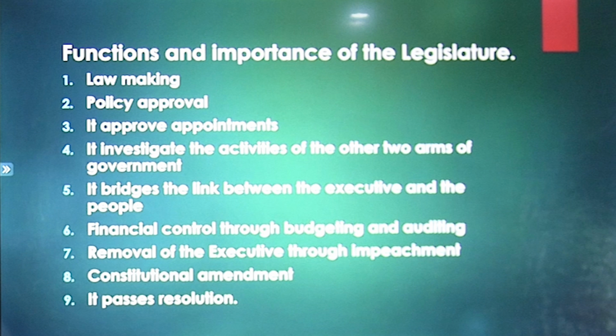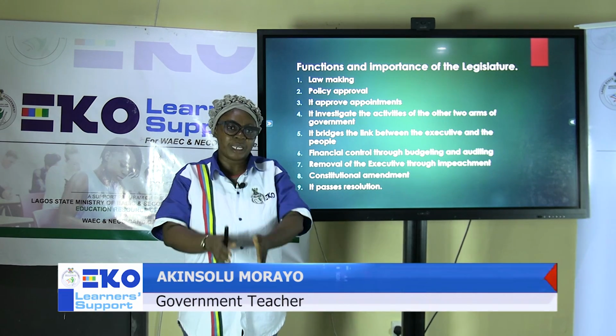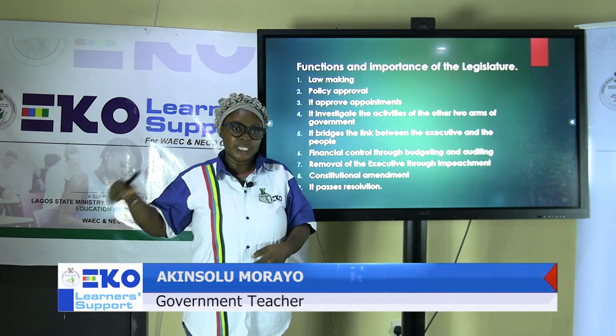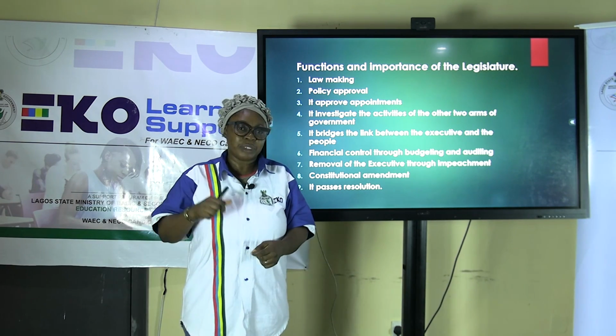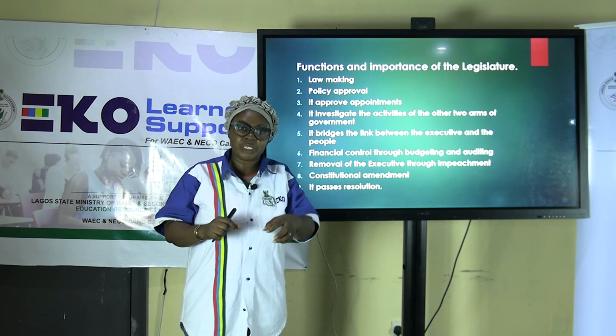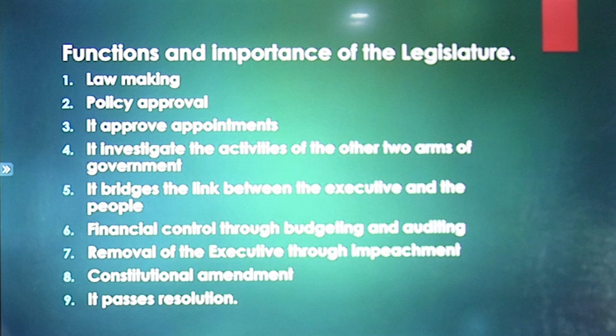And also removal of the executive through impeachment. So if the executive, for example the governor or the president, is not doing it right, through them the citizens will exercise their power by impeaching, bringing them out from their post, what we know as recall.